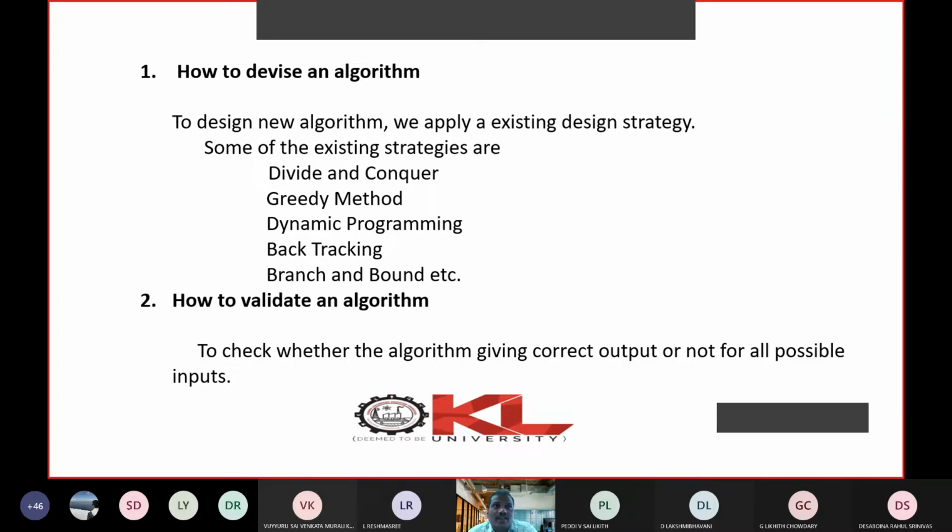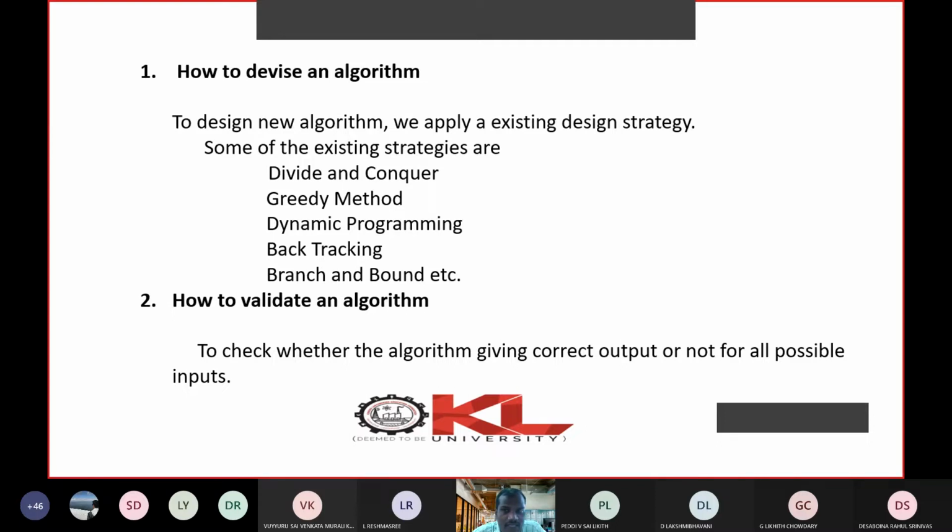Unless you have a very clear observation of the problem, so much thinking is required, and so much knowledge of existing algorithm design techniques is required. By having so much knowledge in the field of existing algorithm design techniques, maybe you may be in a position to devise a new algorithm.